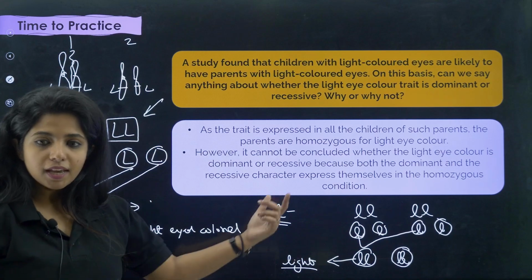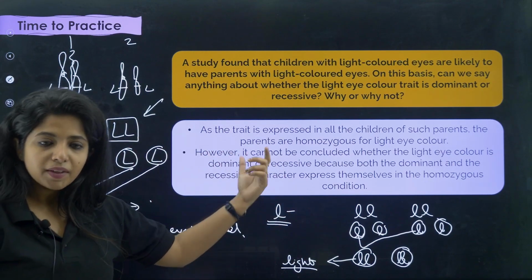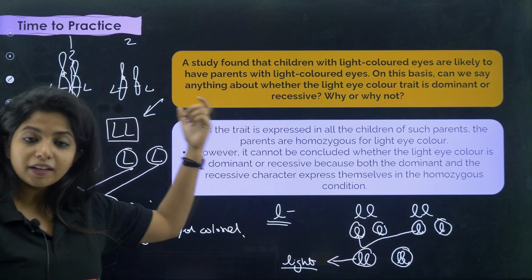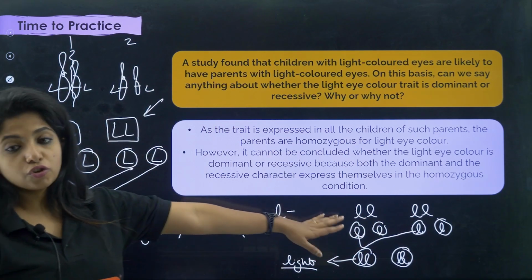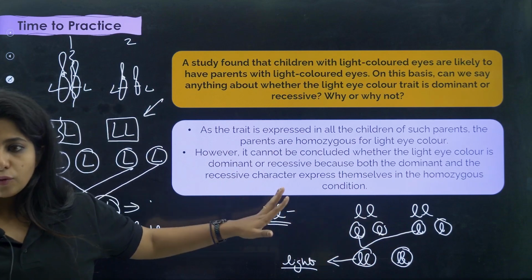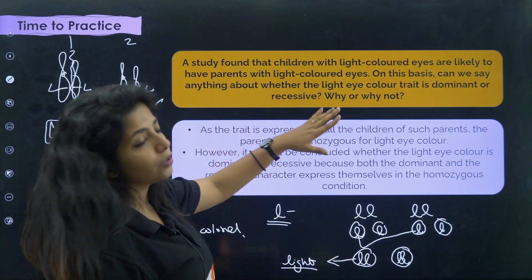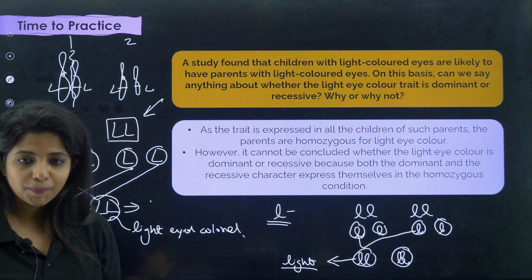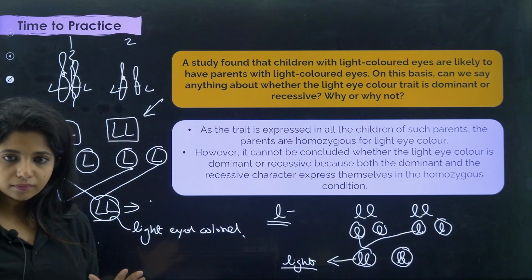So the light colored character can be a recessive one or it can be a dominant one. Both can be expressed in a homozygous condition. So I cannot say whether it's dominant or recessive. I have no right to. So on the basis of this, can we say anything about whether the light eye colored trait is dominant or recessive? I cannot say it.